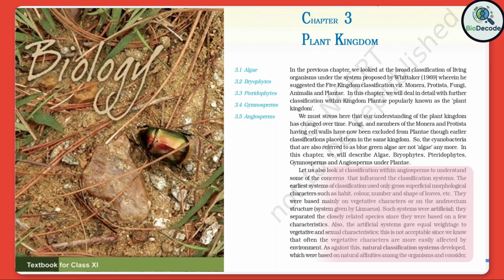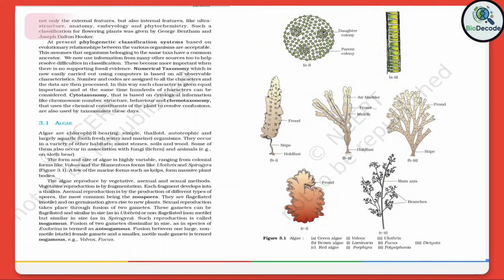As against this, natural classification systems developed, which were based on natural affinities among the organisms and consider not only the external features, but also internal features, like ultrastructure, anatomy, embryology, and phytochemistry. Such a classification for flowering plants was given by George Bentham and Joseph Dalton Hooker.